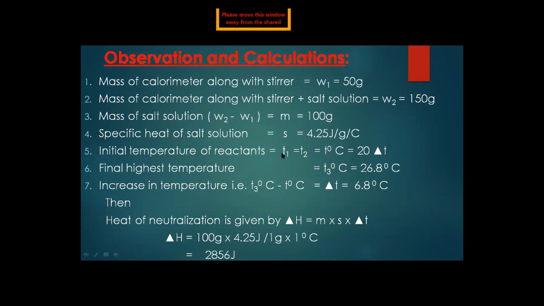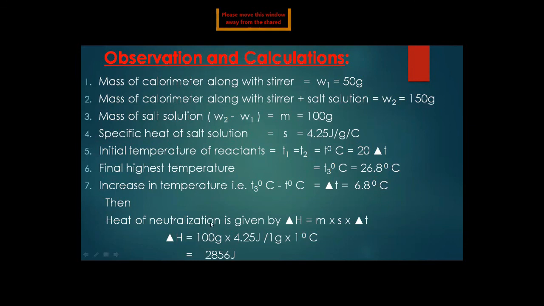Initial temperature of the reactants: I have already told you the initial temperatures of NaOH and HCl, T1 and T2, are the same, so we call it T degree centigrade, equal to 20. Final highest temperature is T3 degree centigrade, which is 26.8 degree centigrade. So the increase in temperature, T3 minus T, is delta T. We subtract and get delta T as 6.8 degree centigrade.